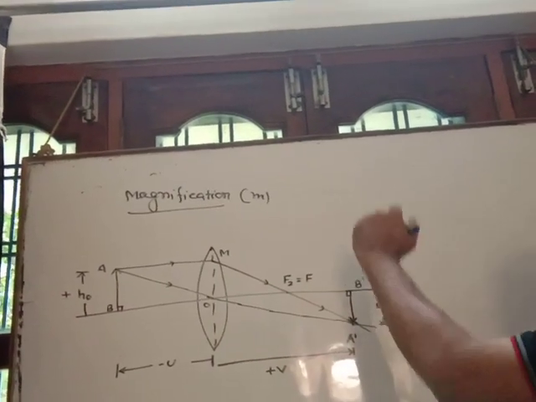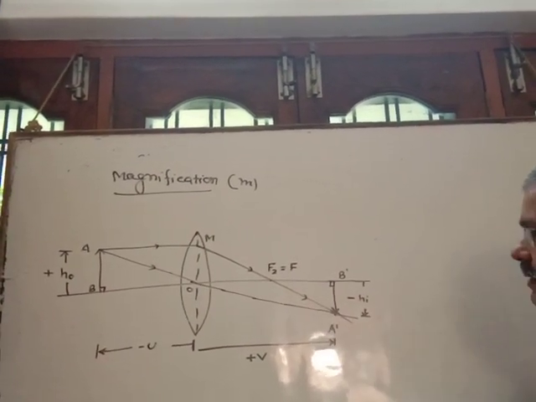For the height of the image we move downward from the principal axis, so it is minus HI.